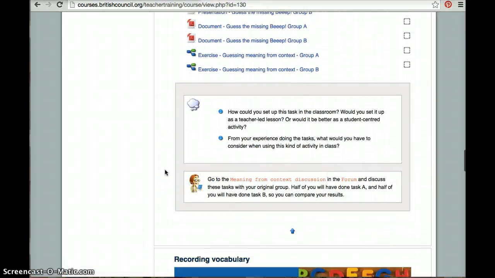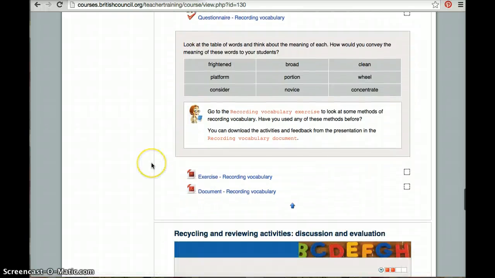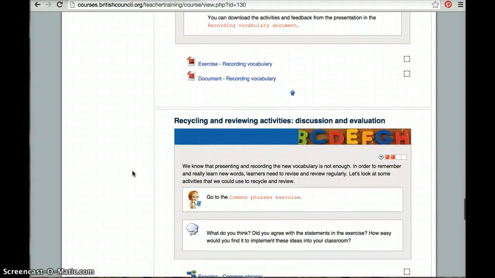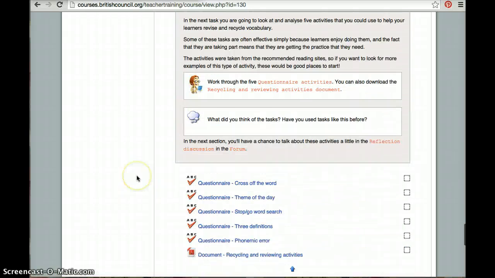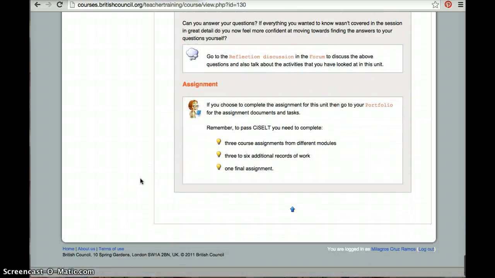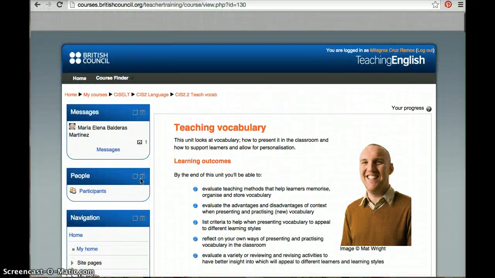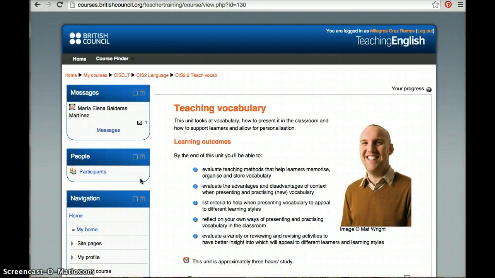So now, after that, we continue. We have more resources, we have a questionnaire, we have, again, more resources, more documents, an exercise. So as you can see here, we have a bunch of questionnaires. This is a really busy unit, okay? So this is what we have to do. We are in unit 2.2. We have to start working on that tomorrow, Monday, preferably, because I assume you're going to work on your record of work over the weekend.